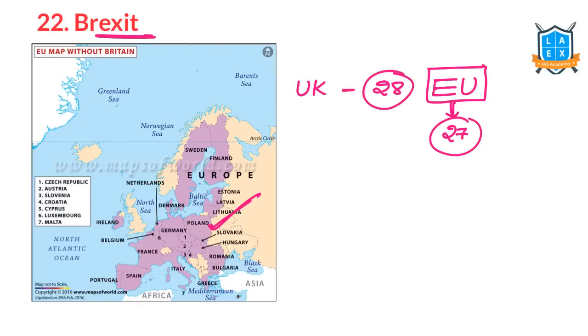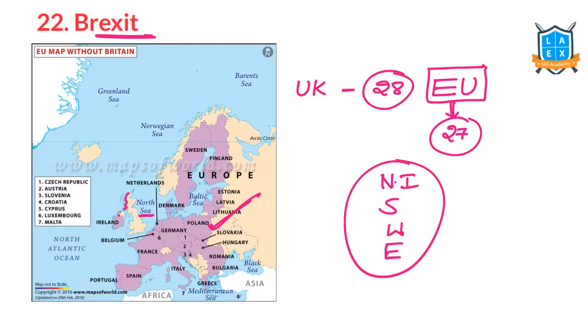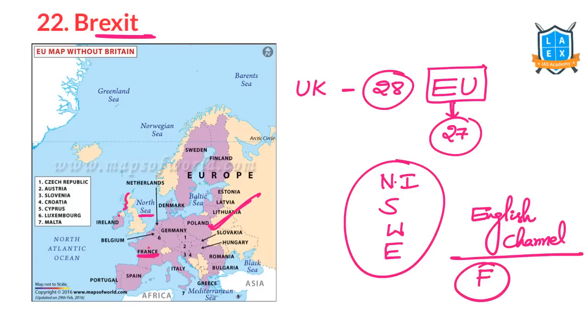Very important. This is the island of the UK. The UK consists of Northern Ireland, Scotland, Wales and England. These are 4 components of the UK, and they have the North Sea on that side. Between France and the UK we have the English Channel. English Channel, very, very important. English Channel is between which 2 countries? France and UK. France and UK.